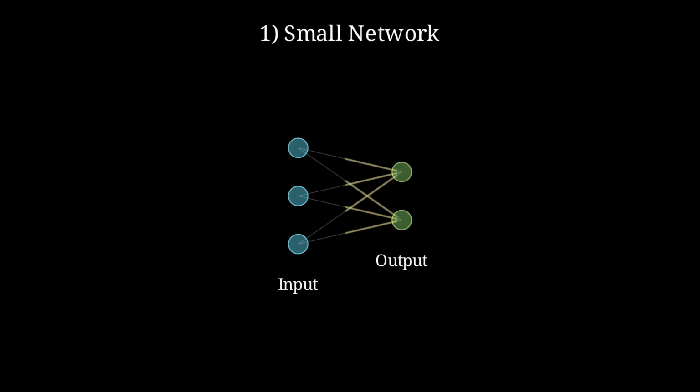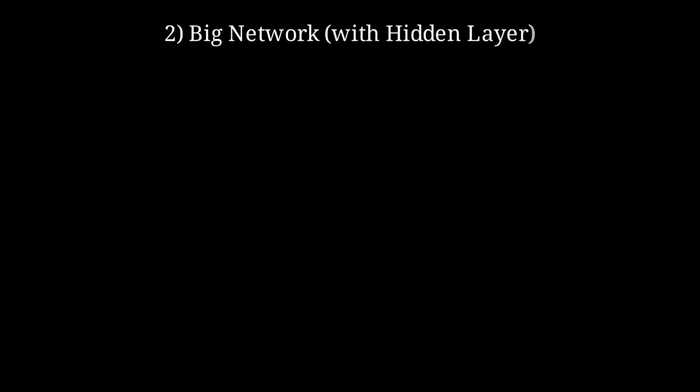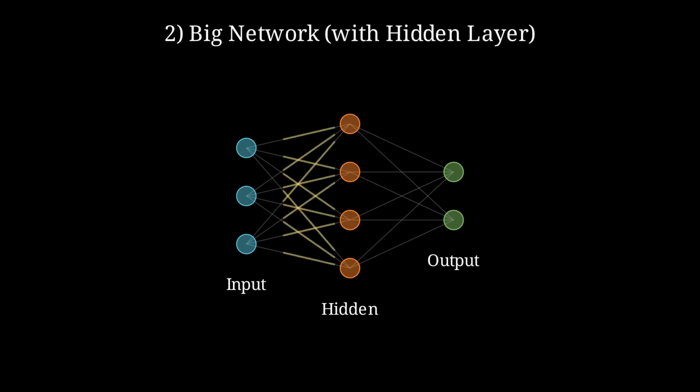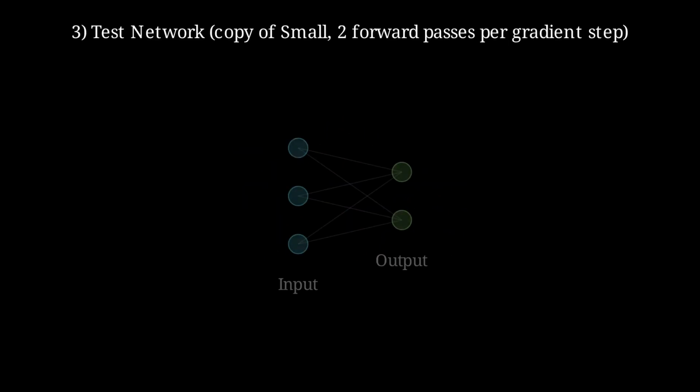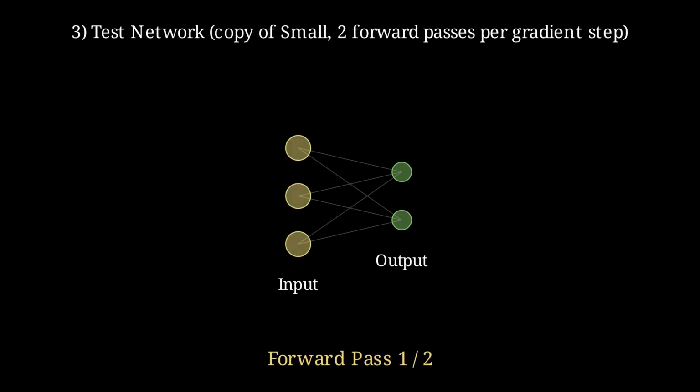Brain small, which is what a beginner would do. It only has an input and an output layer. Then I have brain big. I just added one layer in the middle. It's called a hidden layer, just because it's in the middle. And then I have brain test, which is a copy of brain small, except it processes the data twice before learning.